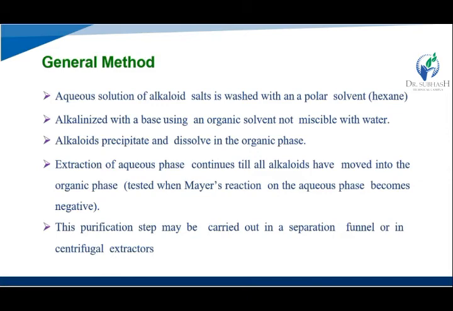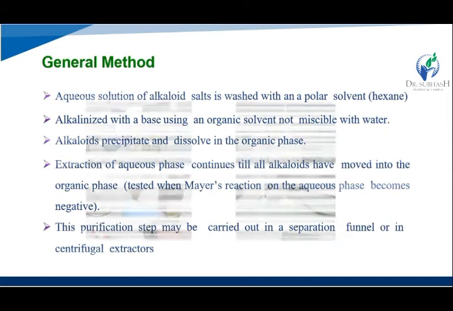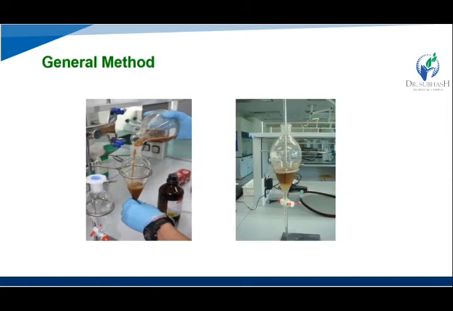Extraction of the aqueous phase continues till all alkaloids have moved into the organic phase, as tested when Mayer's reaction on the aqueous phase becomes negative. This purification step may be carried out in a separating funnel or in a centrifugal extractor. This is a figure of the separating funnel.